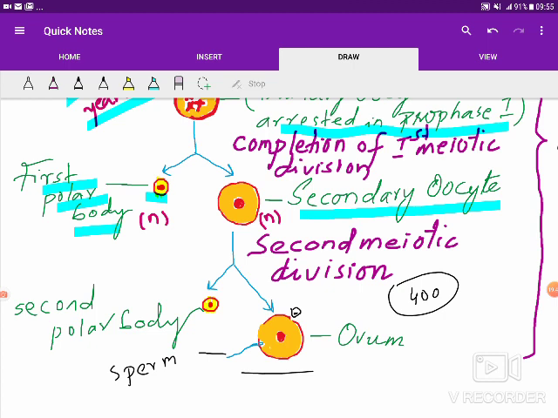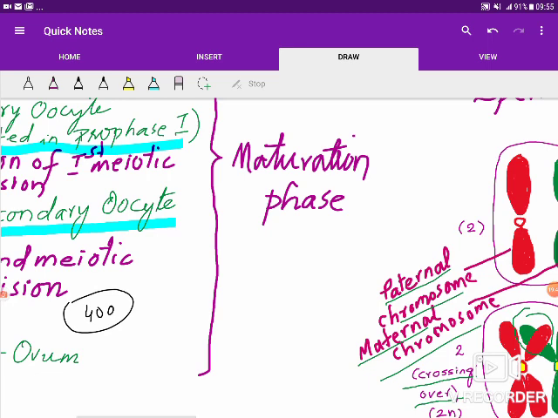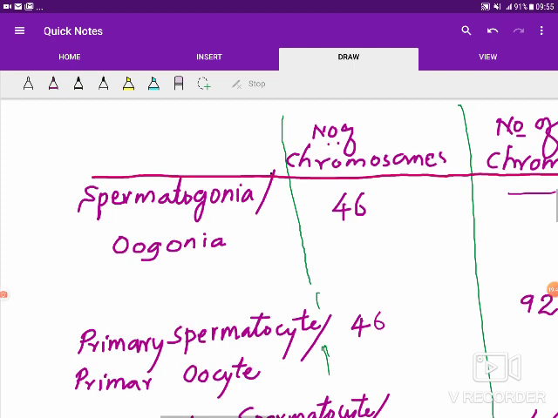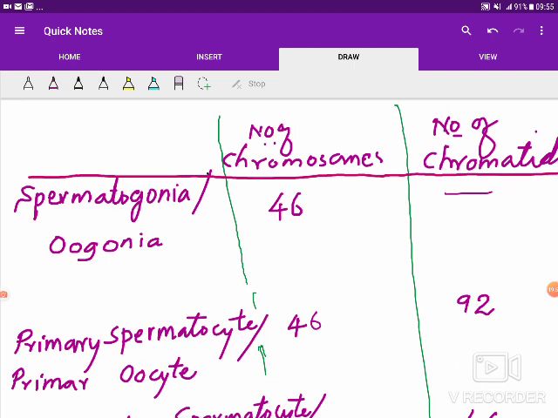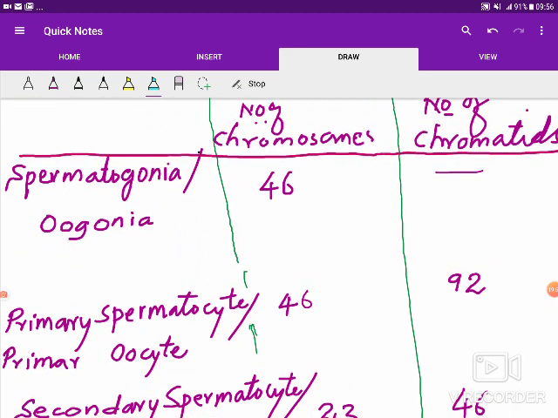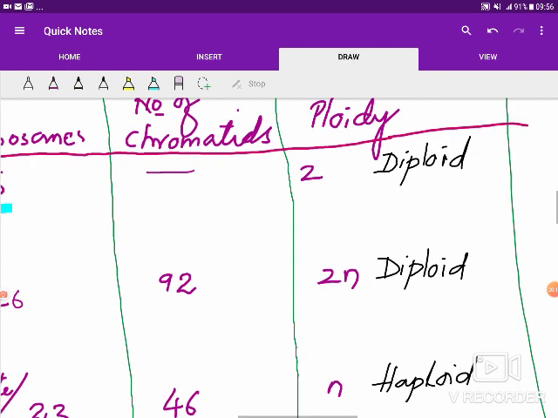Now let us have a look into the chromosomes and chromatids, taking up both spermatogenesis and oogenesis, what happens there, how the chromosome number goes on changing. Now if you take up spermatogonia or oogonia, the number of chromosomes is 46. And number of chromatids? None, because the chromosomes have not undergone duplication. Okay. And what is the ploidy?